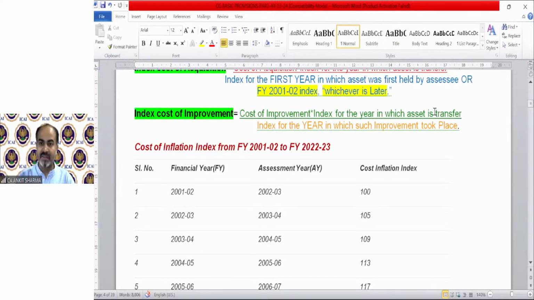Transfer year index, sale year index, but in the denominator, only the index of the year in which the improvement took place can be taken. This is a very interesting thing.